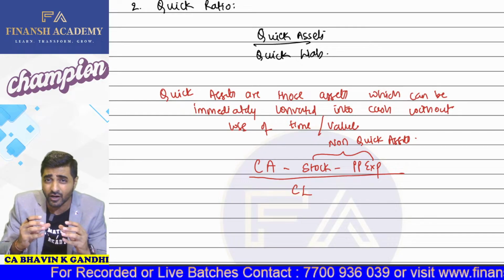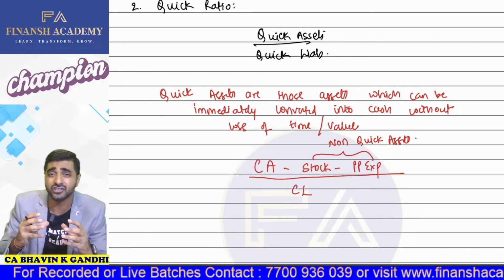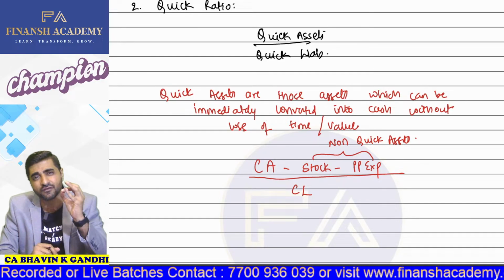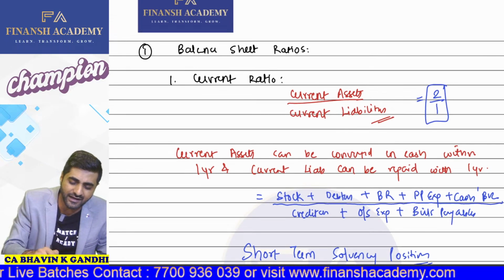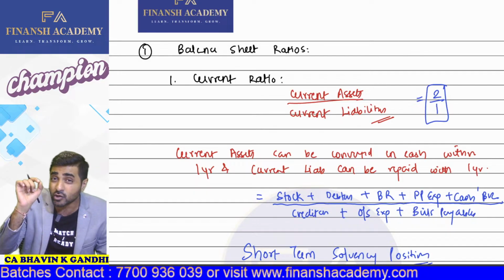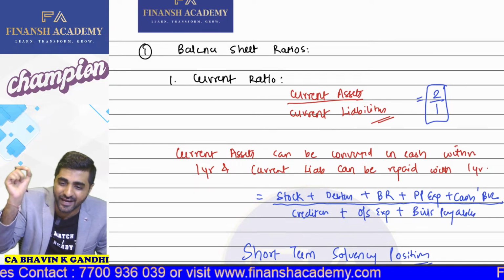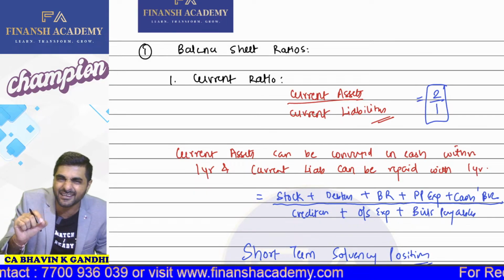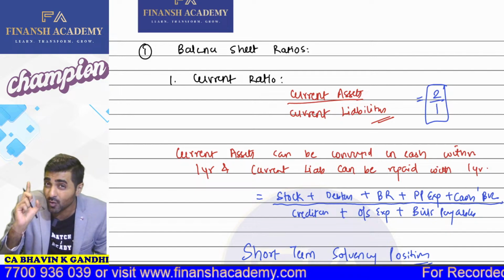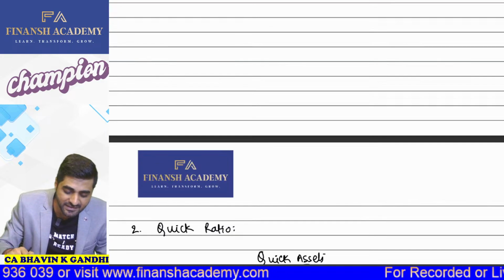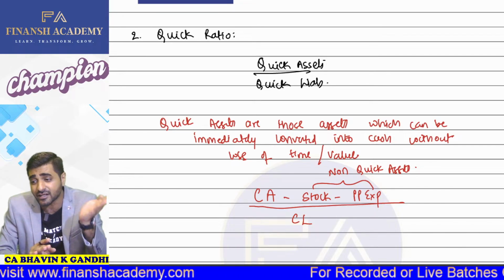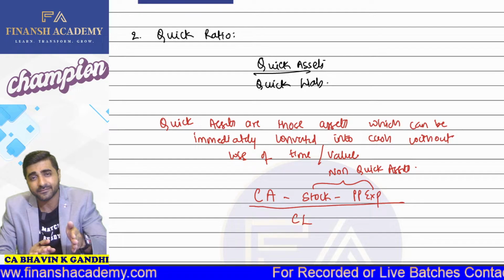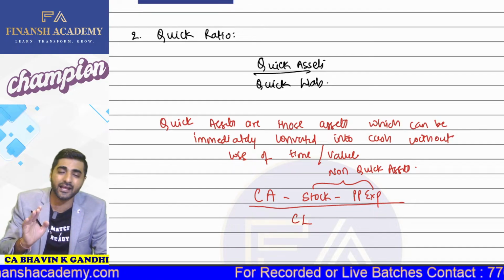Because we want to convert, we want to liquidate that into cash immediately without loss of time or value. See here, as you guys can just check, current assets and current liabilities were those assets and liabilities which were getting converted into cash within the period of 1 year. So it was taking 1 year time. But is the quick ratio going to take 1 year time? No. We are talking about getting it converted immediately without loss of time or value.